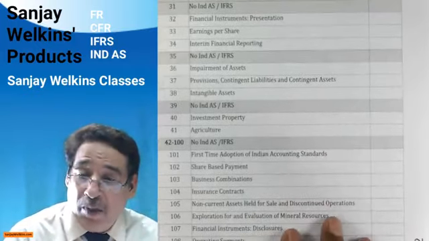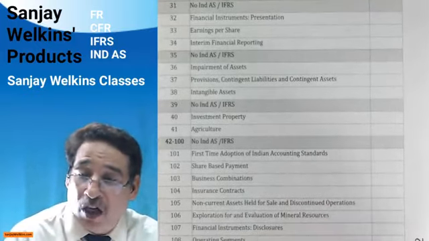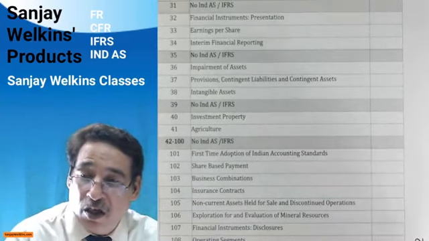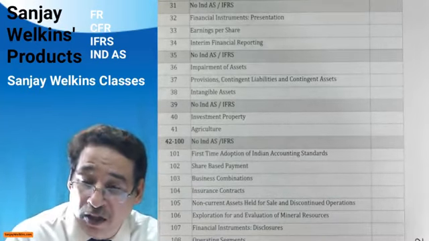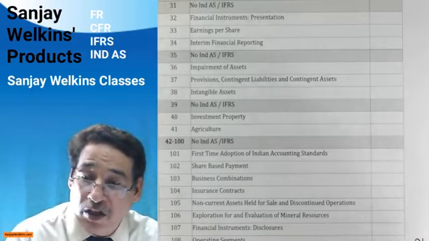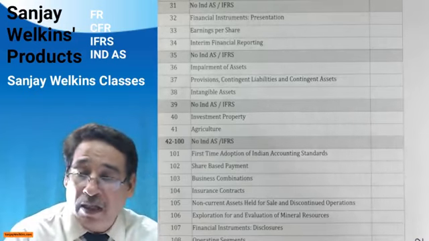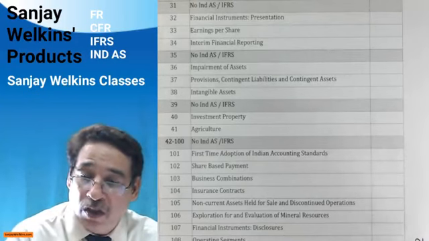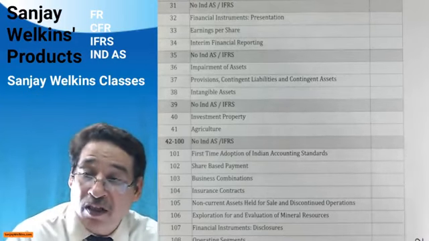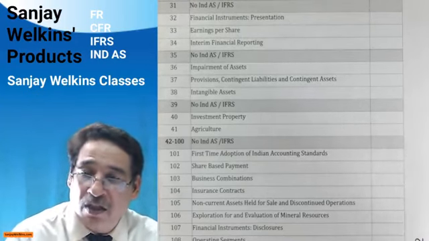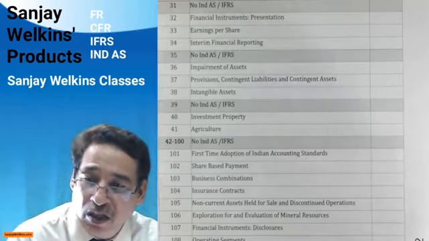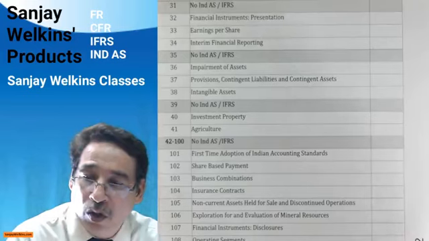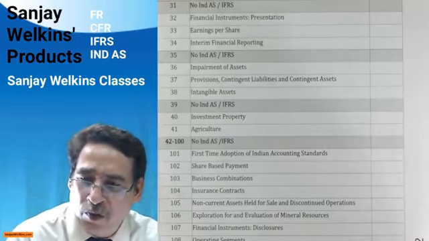As you know, there are many IND AS which are based upon international accounting standards, correct? And there are some IND AS which are based upon international financial reporting standards. Basically, the standards which are based upon the international financial reporting standards are in the series of 100. And such IND AS which are based upon international accounting standards are in double digits, to put it in simple words.